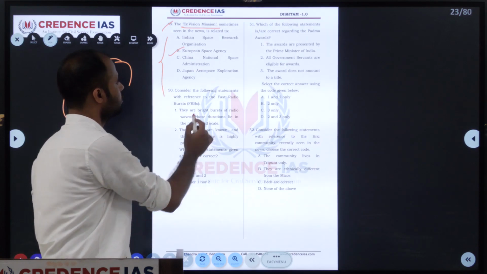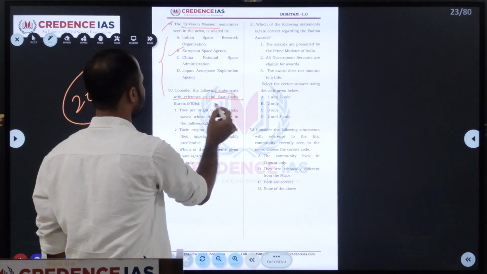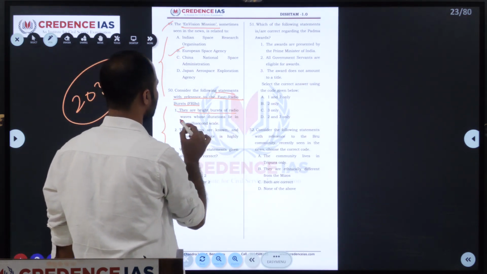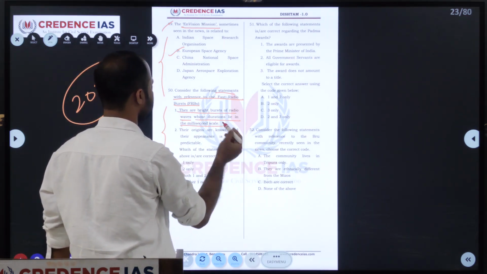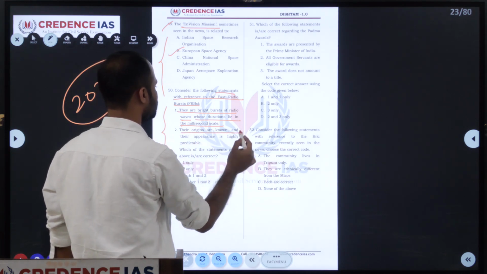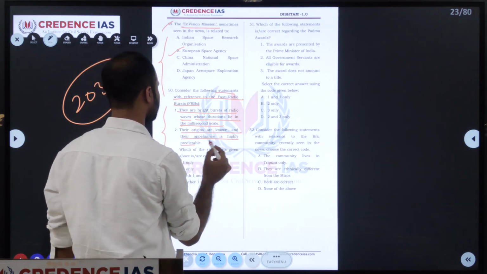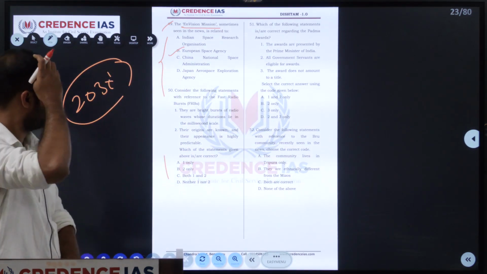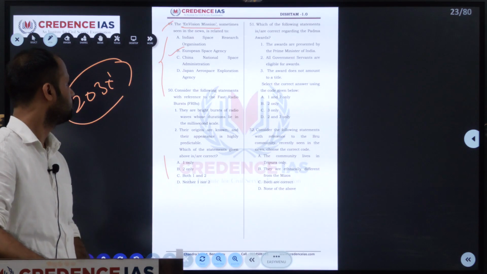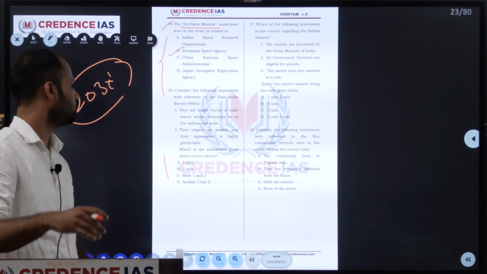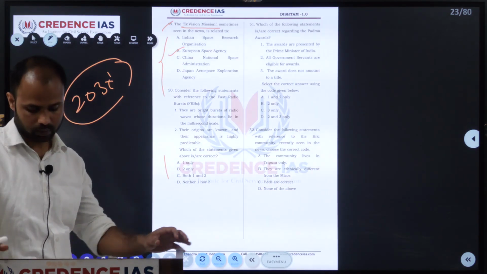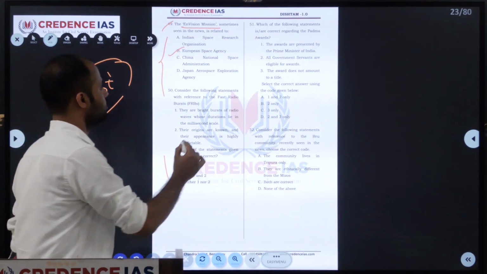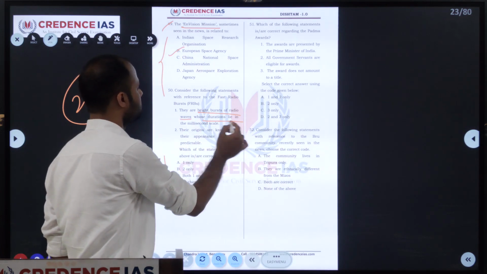Next question. Consider the following statements with reference to fast radio bursts. They have given two statements. They are bright bursts of radio waves whose duration lies in the millisecond scale. Their origin is known and their appearance is highly predictable. First of all, fast radio bursts are bright bursts of radio waves whose duration lies in milliseconds.